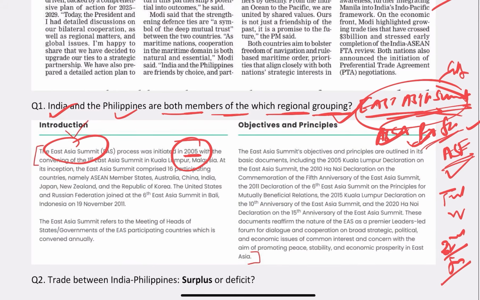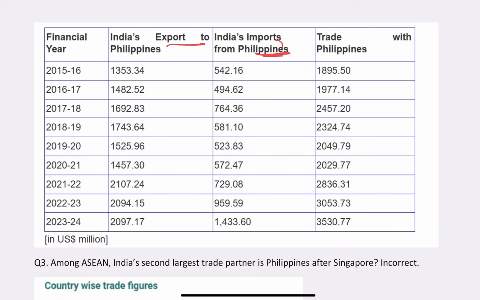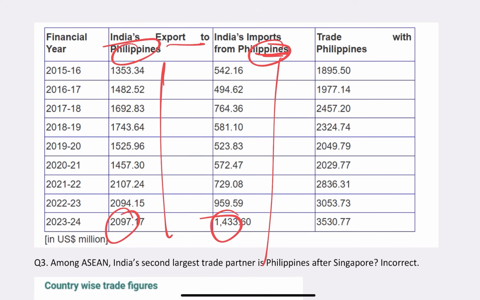Second question I asked is about the trade between India and Philippines, whether it is surplus from India's side or deficit for India. You have to learn in terms of deficit and surplus. You have to think about it, and maybe in the course of your reading you might have gone through it. Now the answer to this question, again from the original source: if you see export and import with the Philippines, export is always more and import is less. So yes, we have surplus with the Philippines.